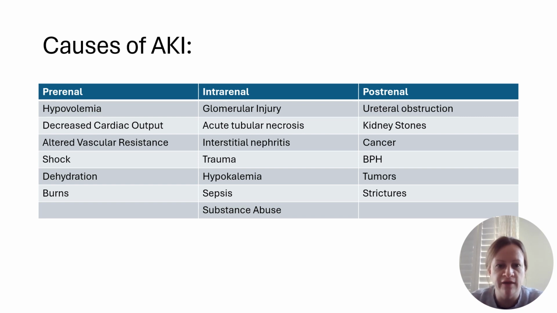Here we're going to look at causes of acute kidney injury. For pre-renal, we have hypovolemia, decreased cardiac output, altered vascular resistance, shock, dehydration, and burns. For intrarenal, we have glomerular injury, acute tubular necrosis, interstitial nephritis, trauma, hypokalemia, sepsis, and substance abuse. For postrenal, we have ureteral obstruction, kidney stones, cancer, BPH, tumors, and strictures.